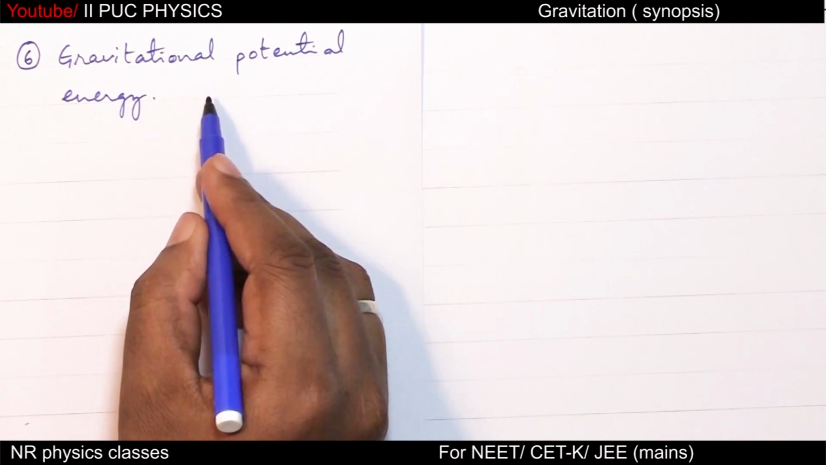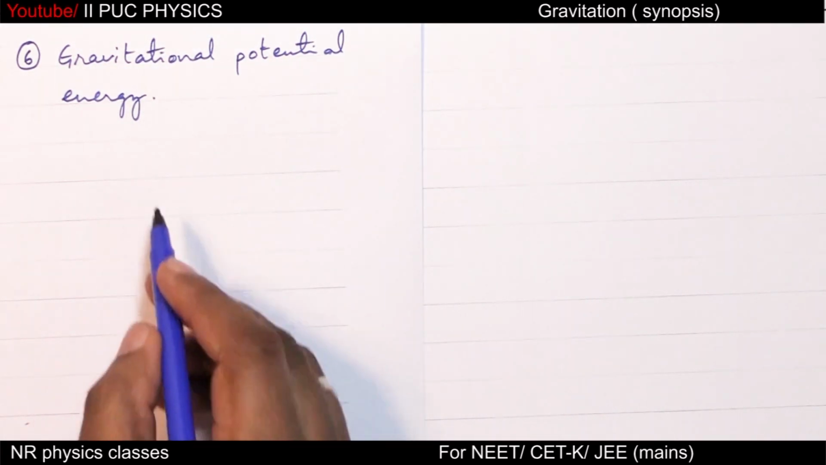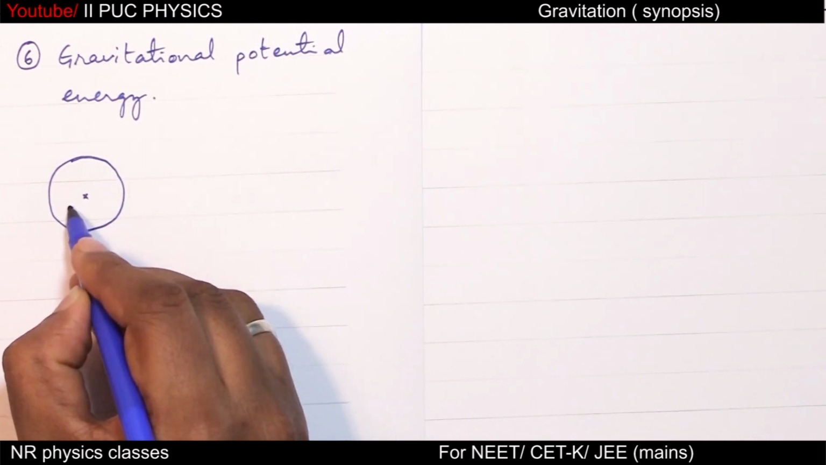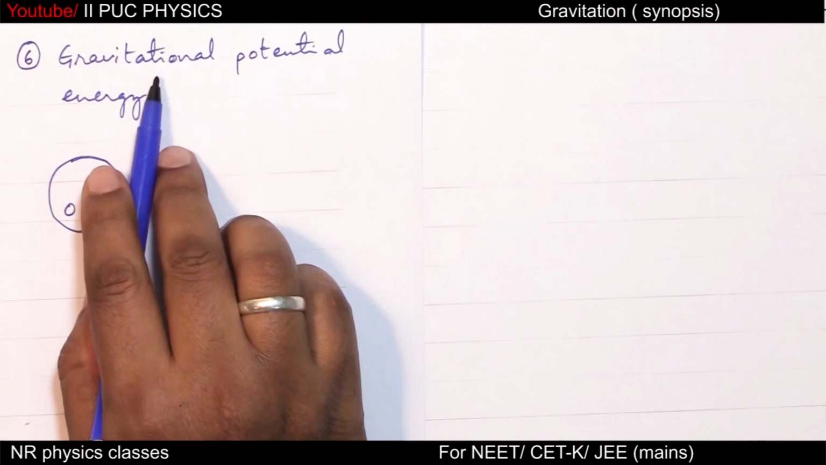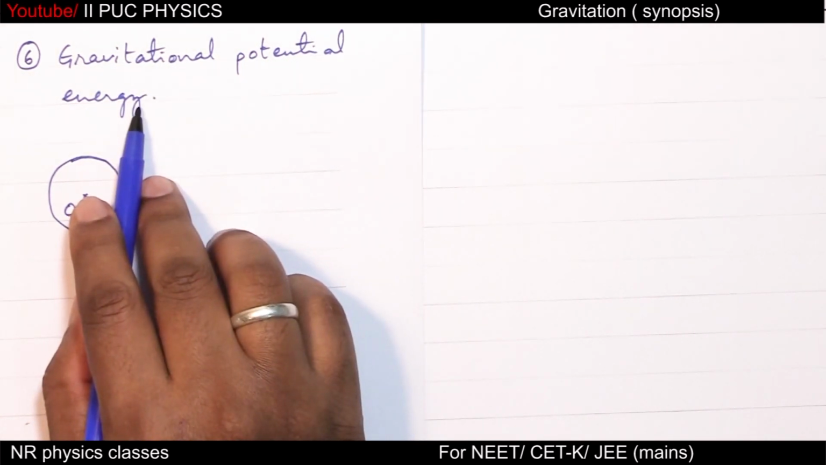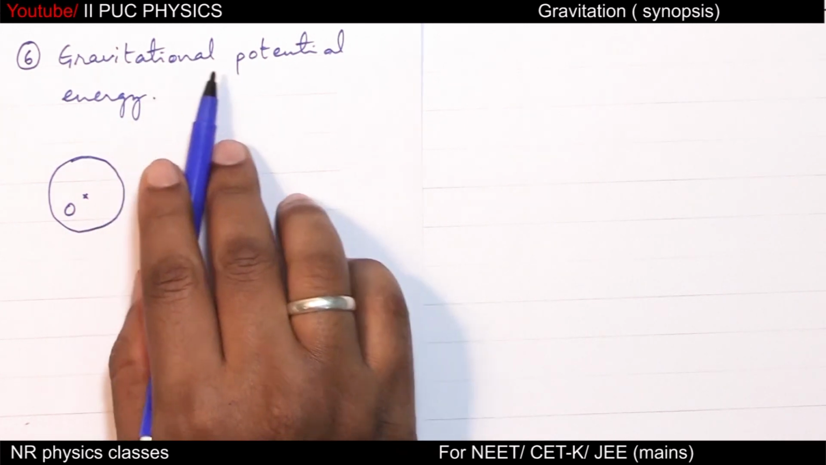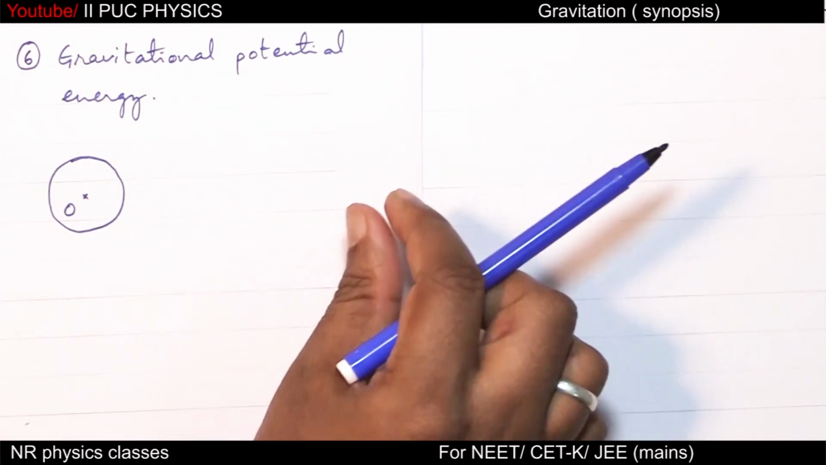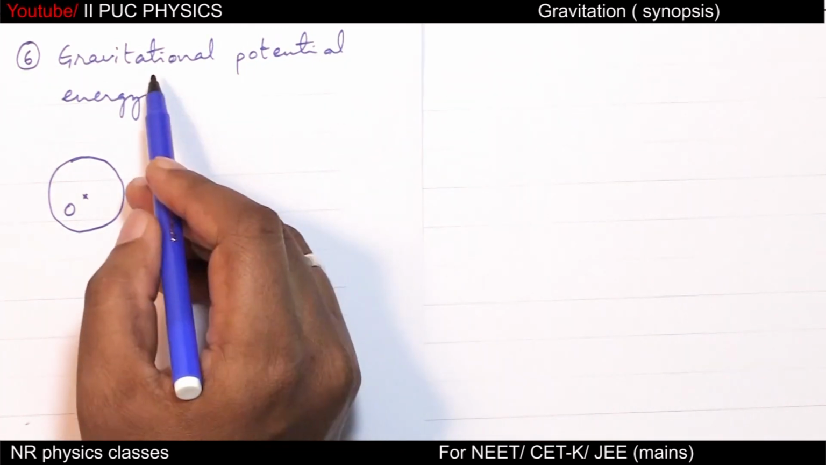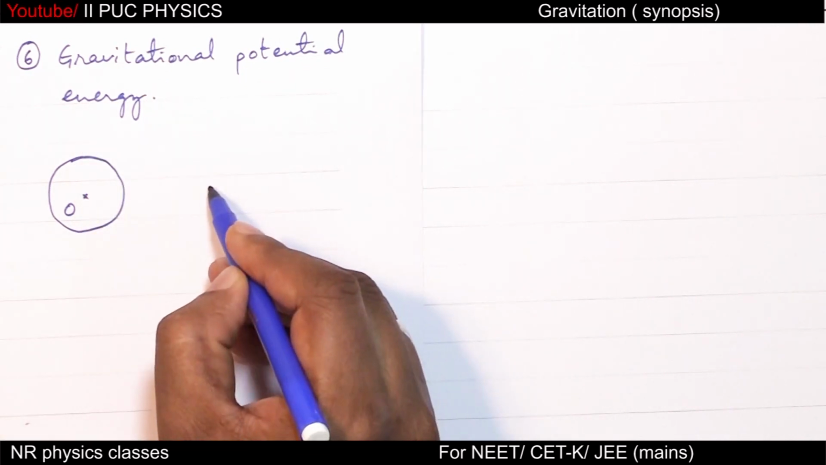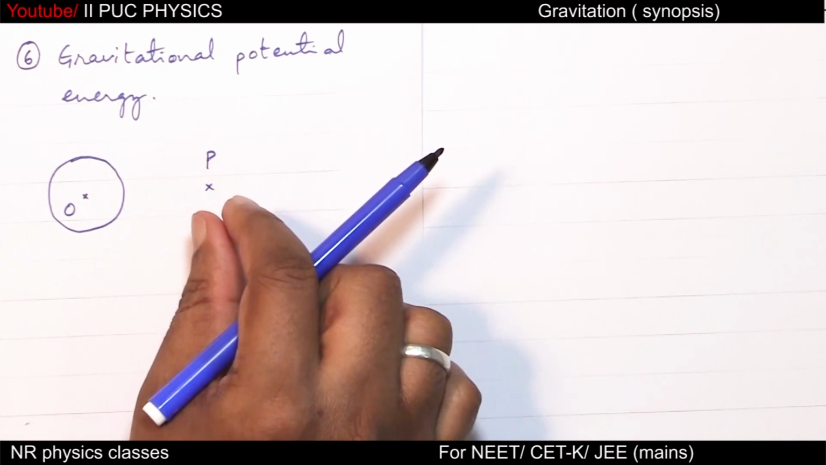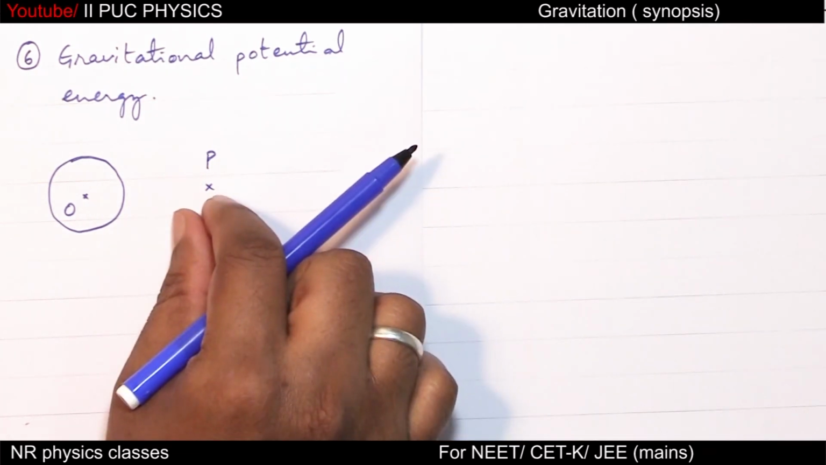Gravitational potential energy. If this is the earth, center of the earth, just like electrostatic potential, gravitational potential energy is also defined. In electrostatics, we define this as work done in bringing unit positive charge from infinity to that point. Similarly, gravitational potential energy at some point is work done in bringing mass from infinity to this point.